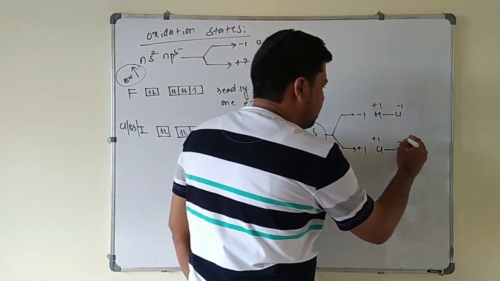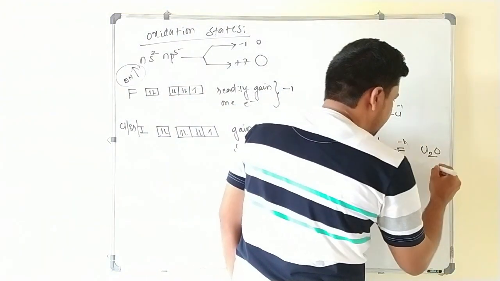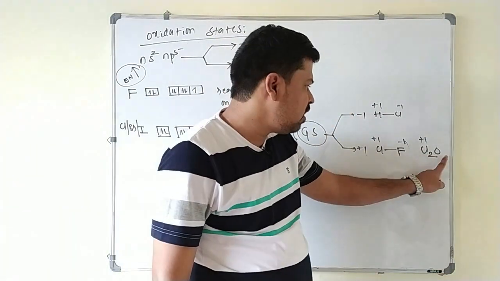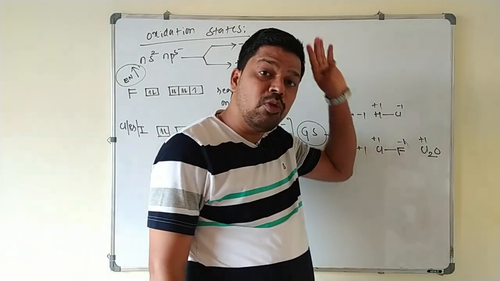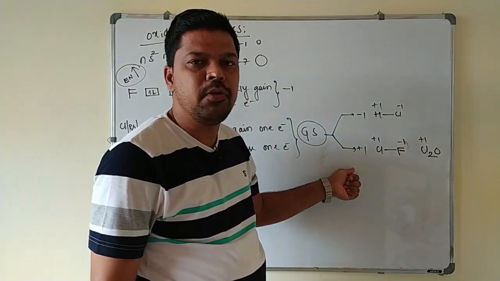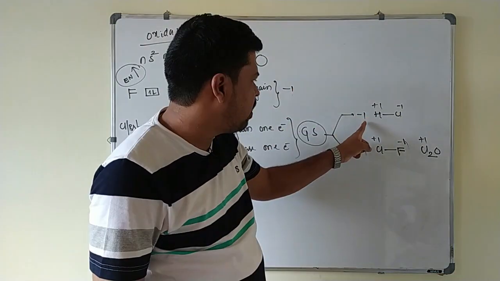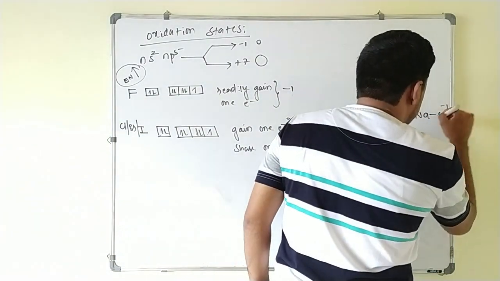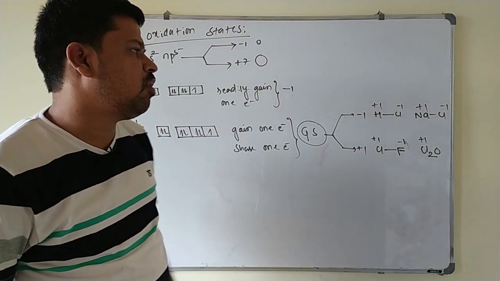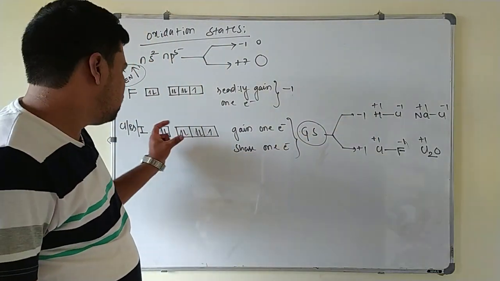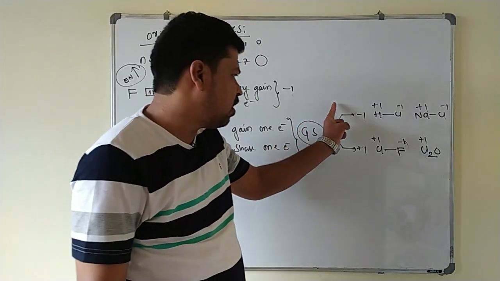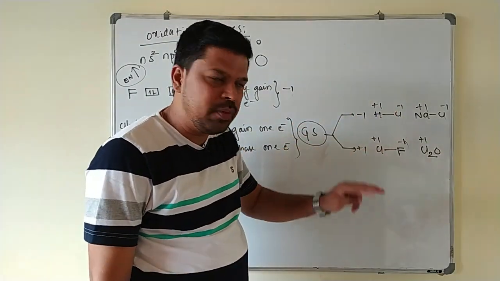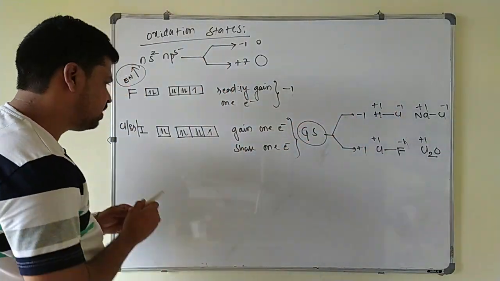Or else you can write Cl2O here, oxygen is -2, each chlorine is what? +1, because chlorine is less electronegative than the oxygen here. Oxygen is more electronegative. With more electronegative element, they will show what? Positive oxidation state, that is +1. With less electronegative element, they will show what? -1 oxidation state. So they can form NaCl also. This is -1 and this is what? +1. They will readily gain an electron from the sodium. So this is what? The ground state configuration. In the ground state, they may show -1 or +1 based on the other element, which is electronegative or positive. Based on that, they will show this one. So we will write the next possibility.